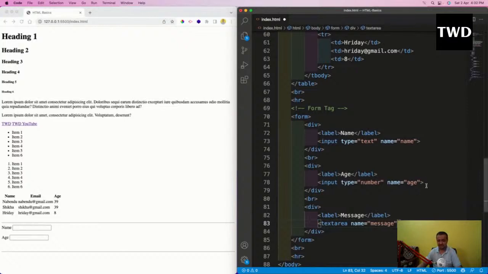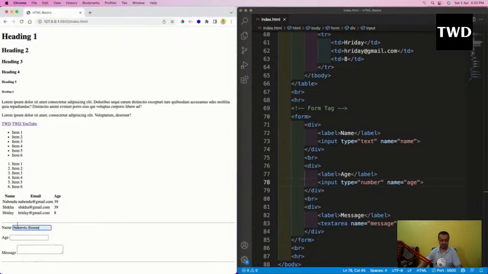So this is the text area. Let me save this text area. Text area is nothing but a multi-line input. This is one line, and this is multi-line. It will come like this. And now this is the text area, very easy.